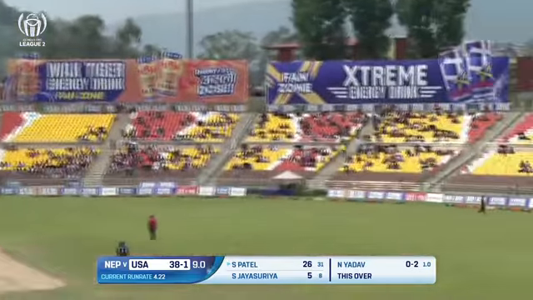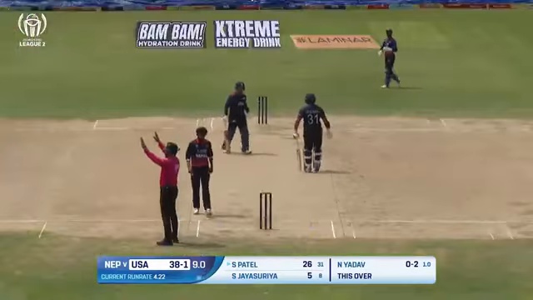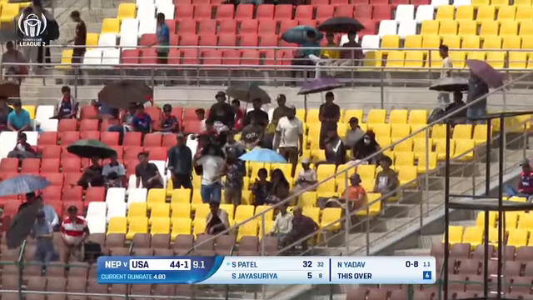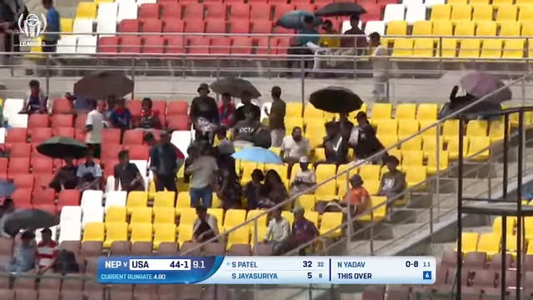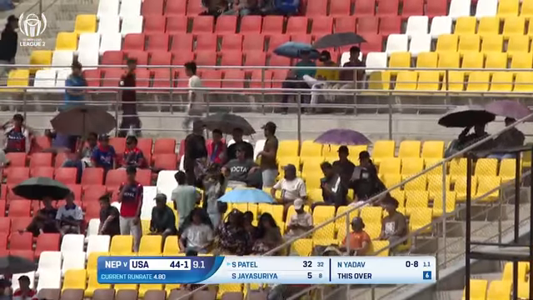Pulled away. Smith Patel gets hold of that one. It's gone way beyond into the stands, deep into the stands for 6. Biggest we've seen in some time here at the Tribhuvan University International Cricket Ground.